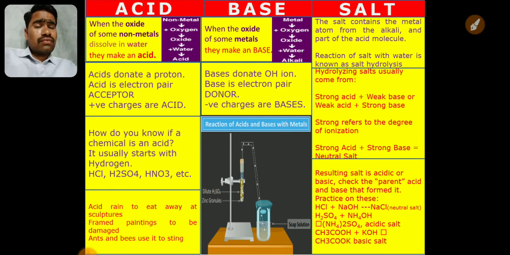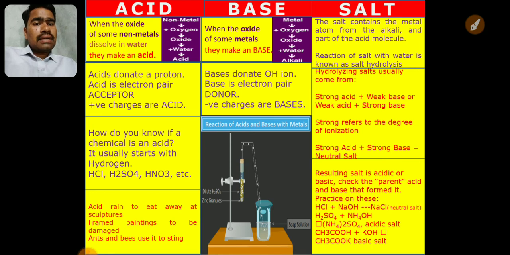When this acid rain falls on the marble, it produces CO2 along with the formation of calcium chloride and calcium sulfate. These are the salts formed, and because of the chemical reaction, these monuments, mainly sculptures made of marble, get damaged. Acid rain eats them away, corrodes them. Their shine reduces, their beauty is reduced.